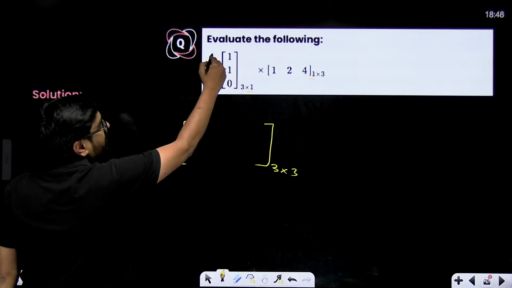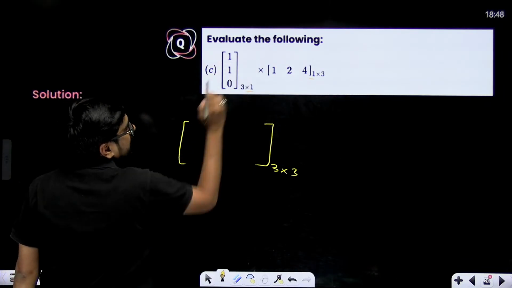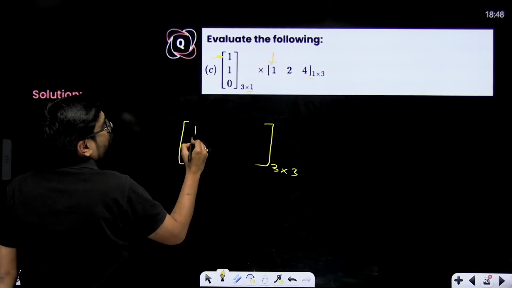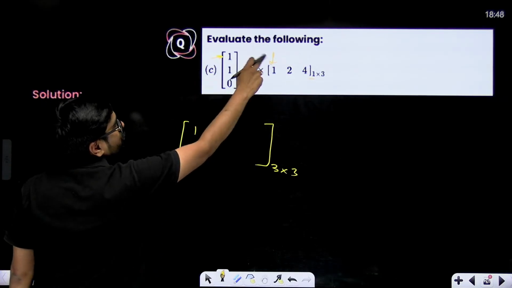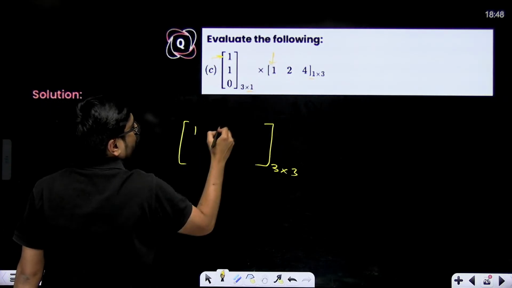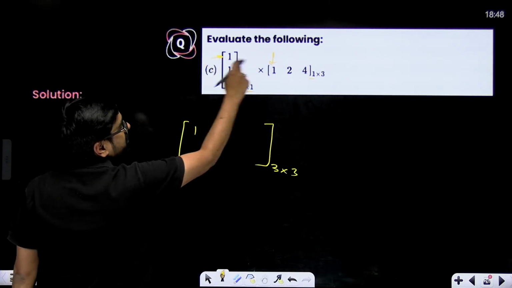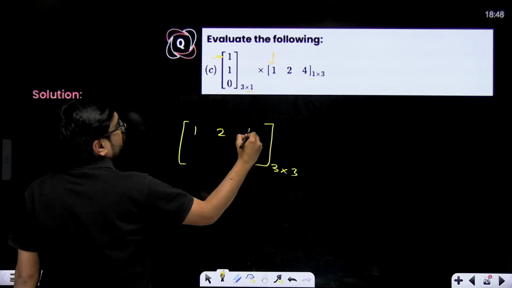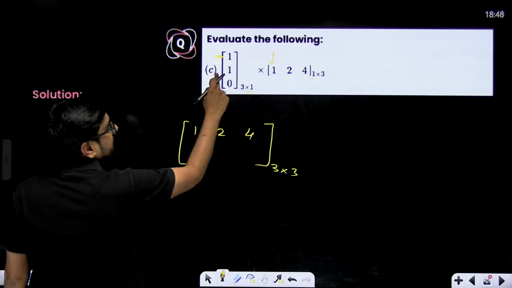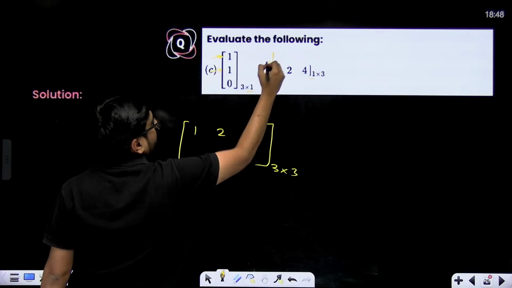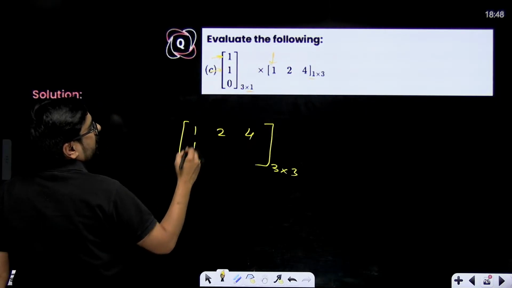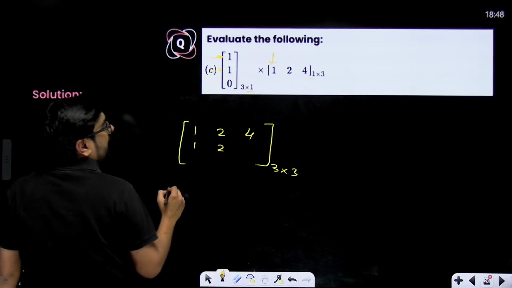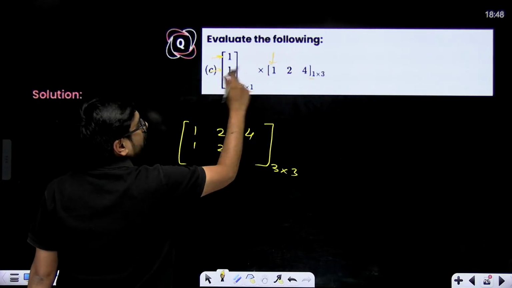A11 will be first row and first column. That means 1 multiplied with first row of this and first column of this. 1 into 1, 1. A12 will be first row, second column. That means 1 into 2. A13 will be first row, third column. That means 1 into 4, 4. A21, second row, first column. 1 into 1, 1. A22, second row, second column. 1 into 2, 2. A23, second row, third column. 1 into 4, 4.